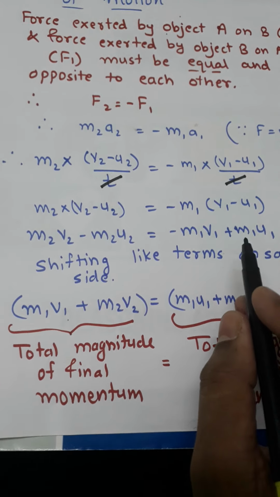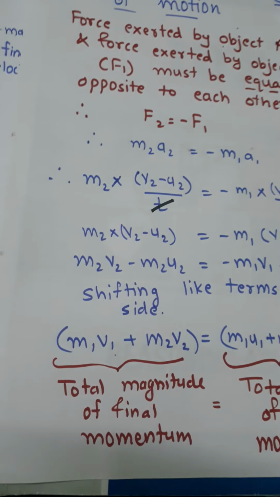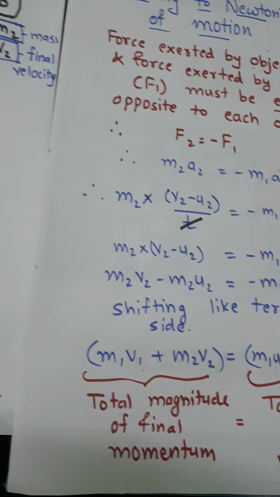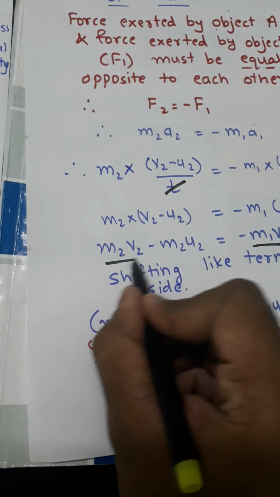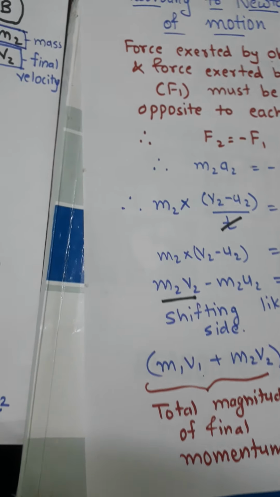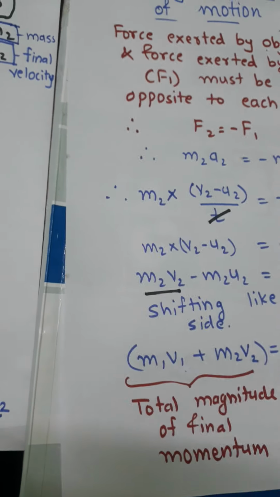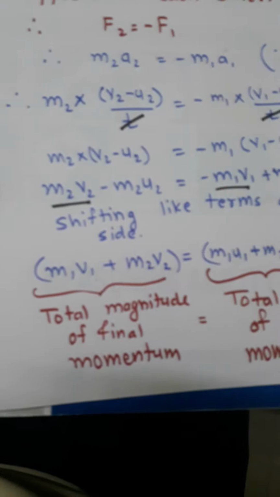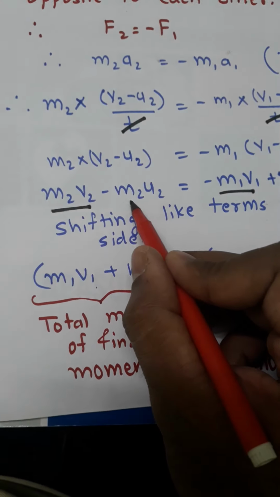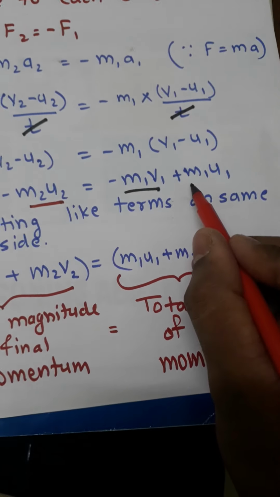So which are the like terms which we have seen just now? See, m1 v1 and m2 v2. And what are the other like terms? m2 u2 and m1 u1.